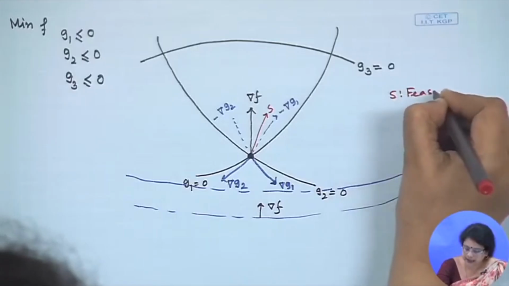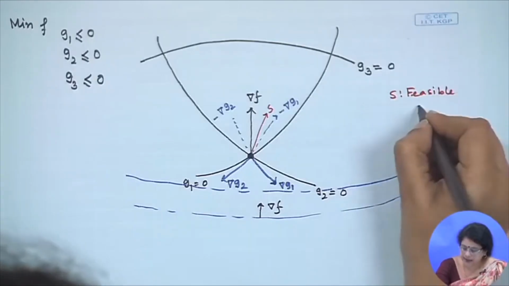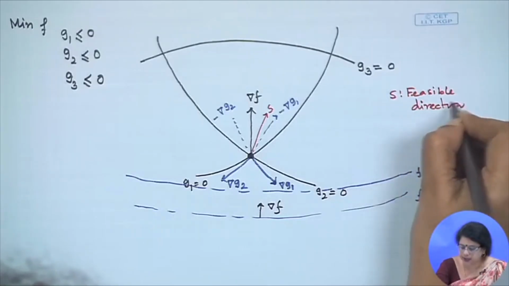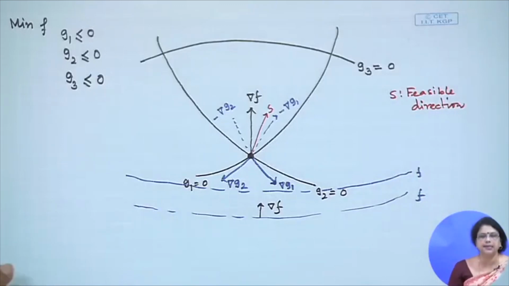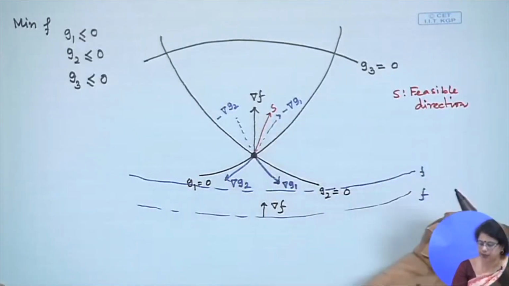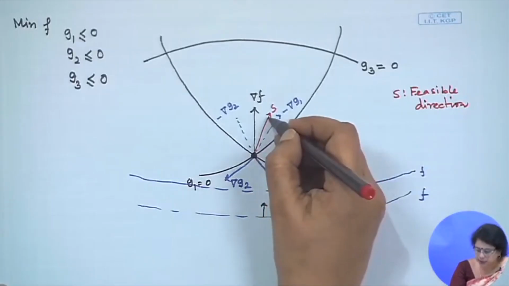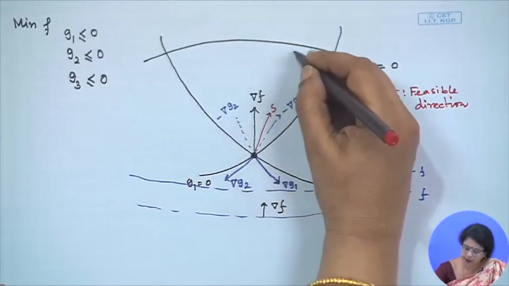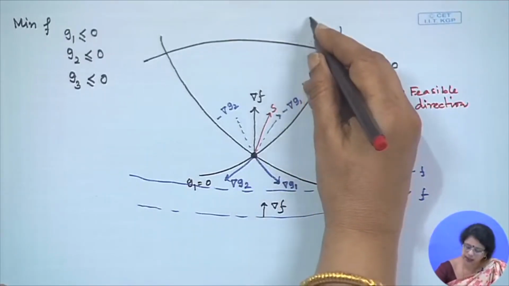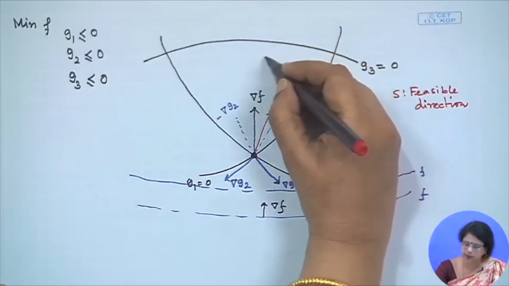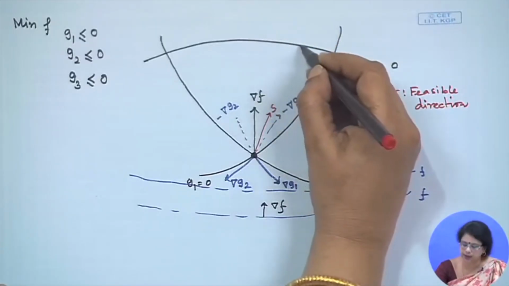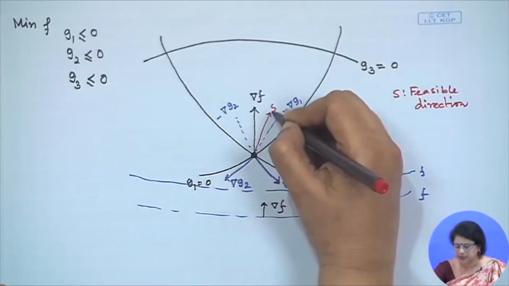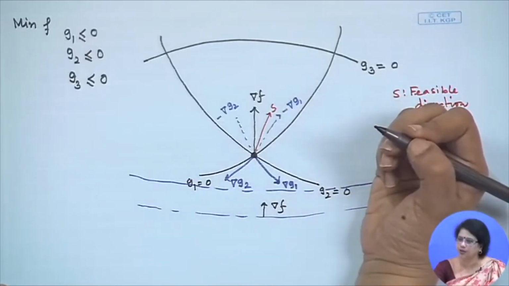There is a nice property of this feasible direction I will discuss in later classes, but I can say S is the feasible direction, because if I move in this direction I will still be in the feasible space. I can move further and further. Once I come here, this is not a feasible direction. That could be a feasible direction, this could be a feasible direction. But from here, at least S is the feasible direction.